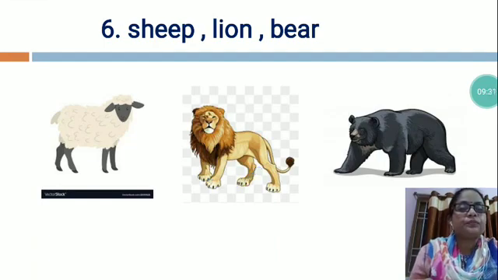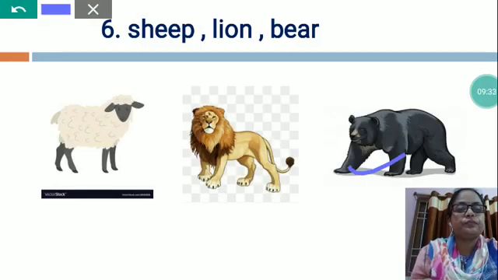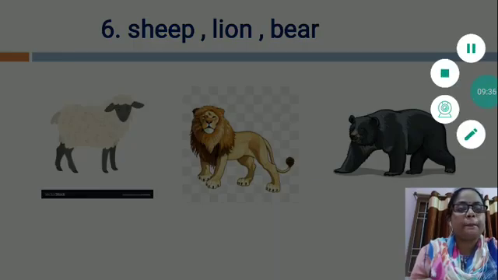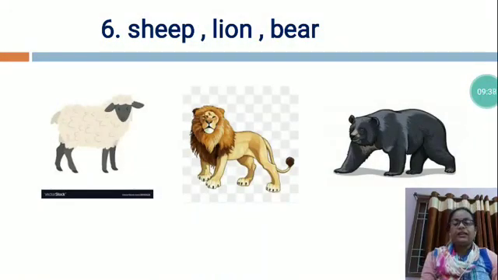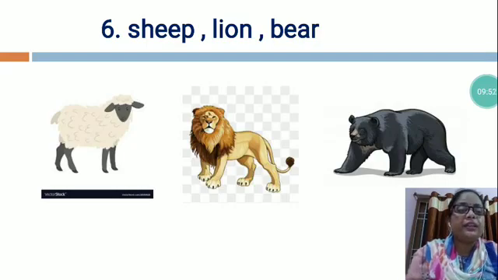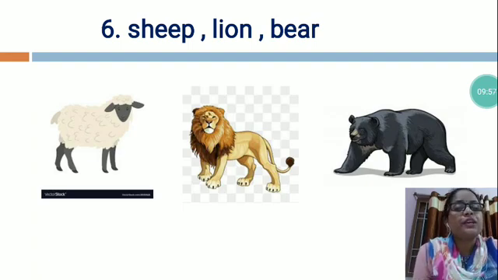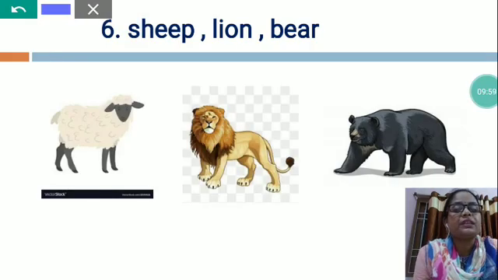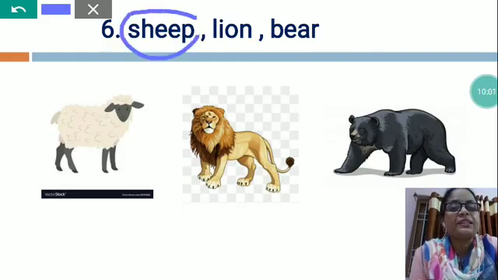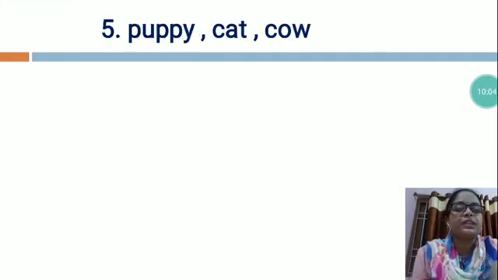Now this is bear. Bear is a large, heavy and powerful animal with thick, shaggy fur and a very short tail. Bears are omnivorous. They eat plants, honey, insects and small animals. So, lion and bear both are wild animals, but sheep is a domestic animal. So, which will we circle? We will circle sheep, S-H-E-E-P, sheep.